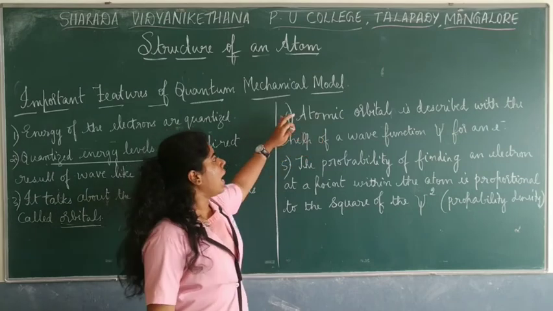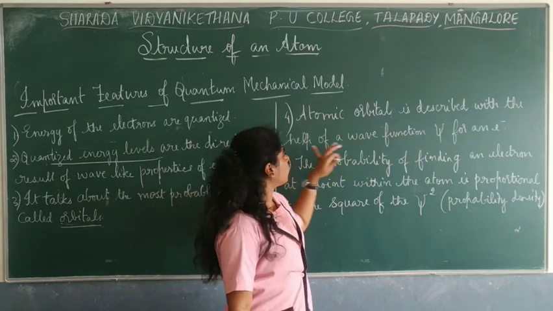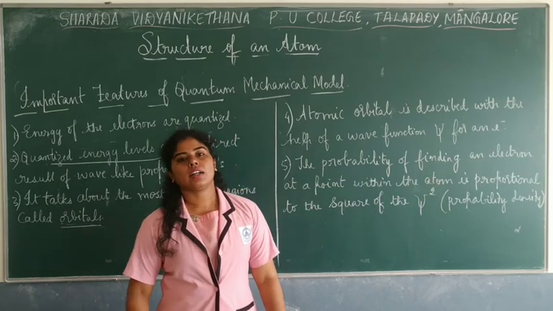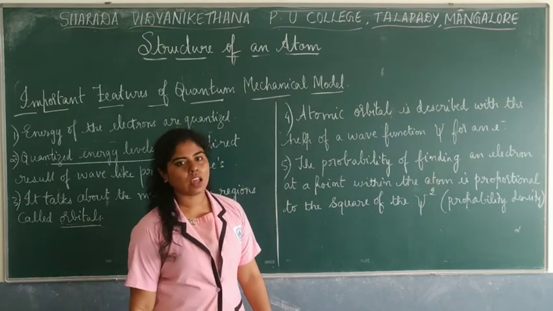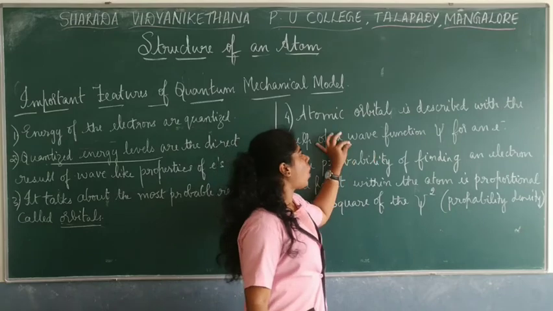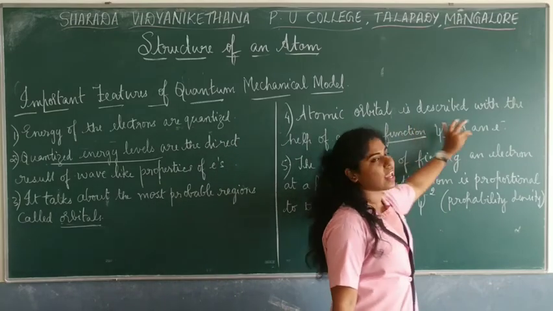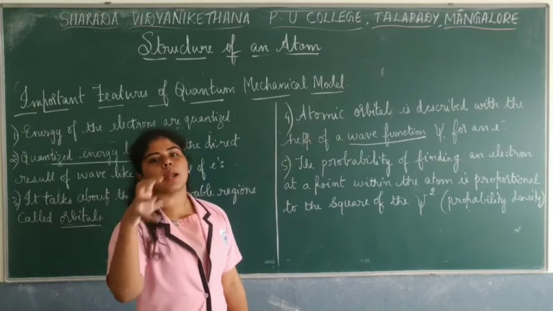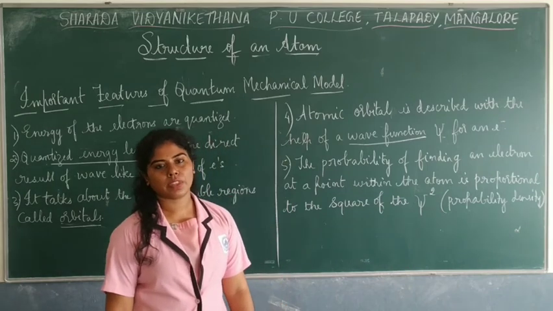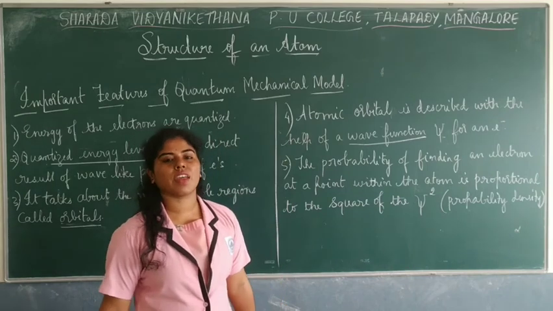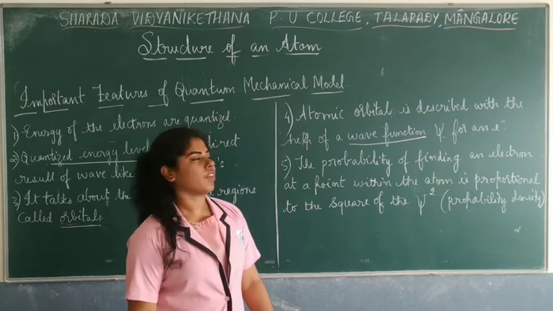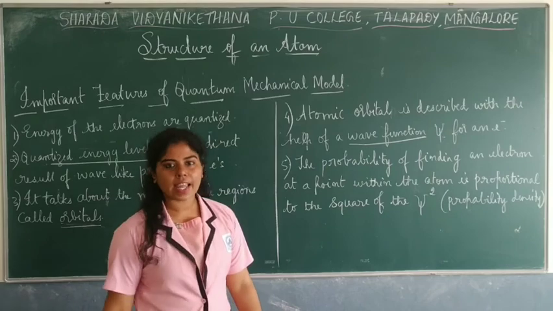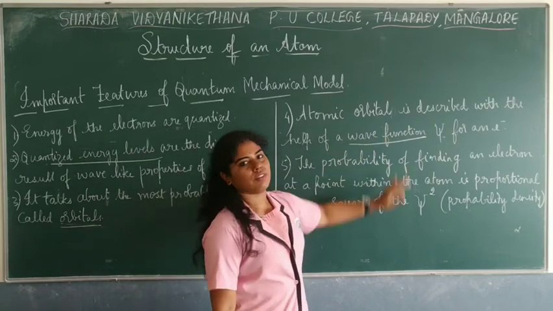Moving on. The atomic orbital is described with the help of a wave function. As I told you, it is described as psi, the amplitude of the wave, or the wave function psi for an electron. So atomic orbitals are described as wave functions. As we apply the wave concept to the Schrödinger wave equation, the atomic orbitals should be a function of psi itself, that is, the wave function.